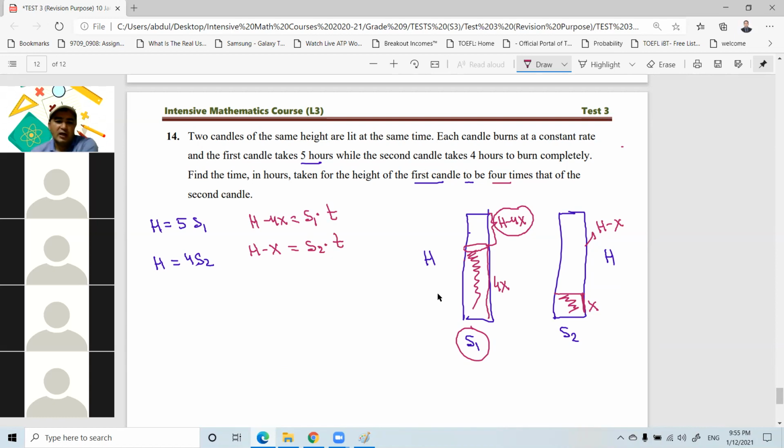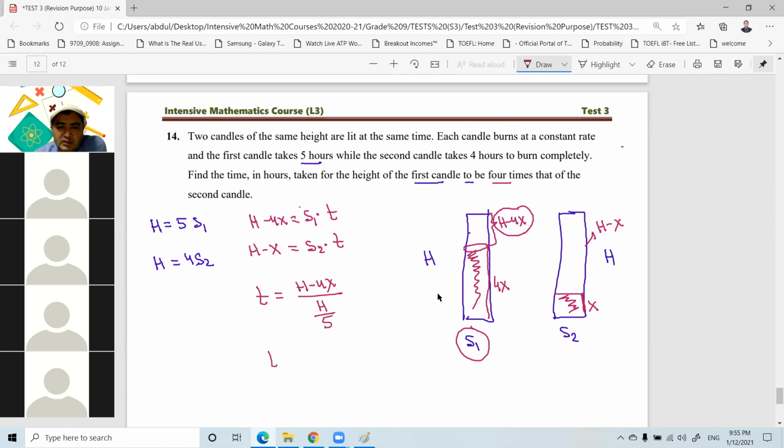Now from here, I know what S1 is and what S2 is. S1 is h over 5, and S2 is h over 4, right? If I substitute, from the first equation, t equals h minus 4x over S1, and S1 is h over 5.